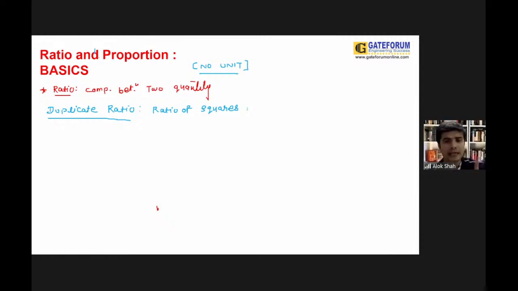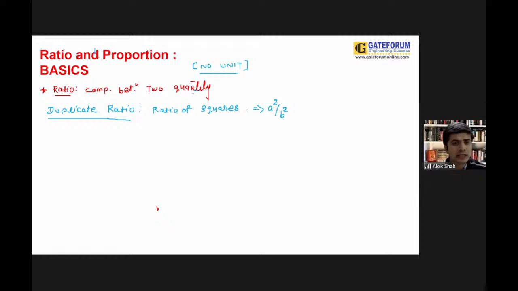Guys, remember, if ratio is defined as a upon b, then duplicate ratio can be defined as a square upon b square.